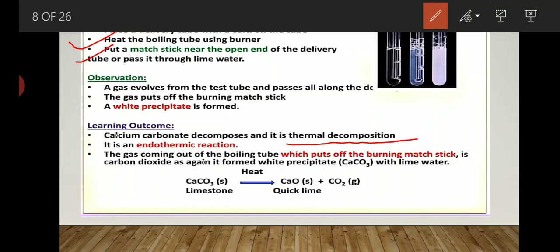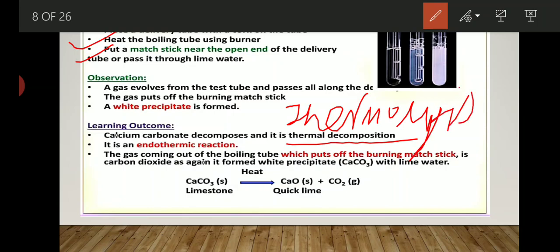So, thermolysis. Thermo means heat, lysis means breaking. Whenever the breaking of any chemical compound takes place with the help of heat, that type of reaction is known as thermolytic decomposition reaction.